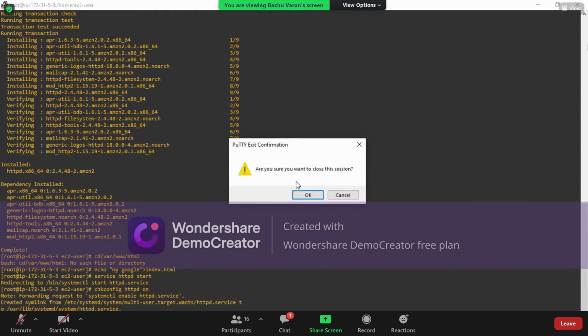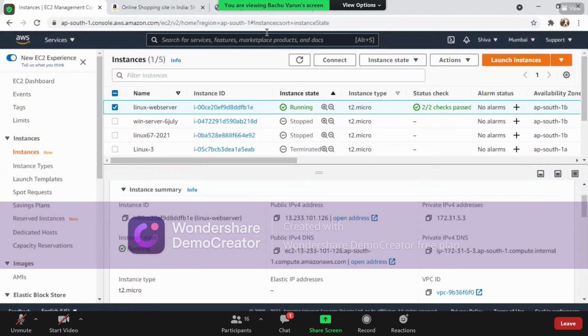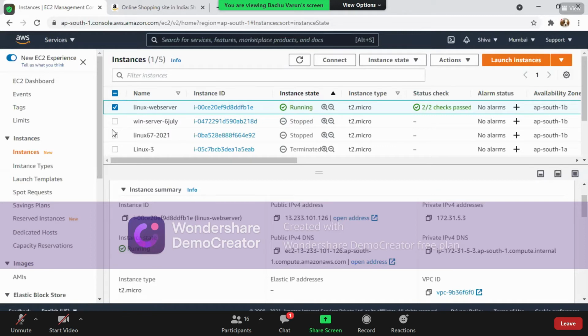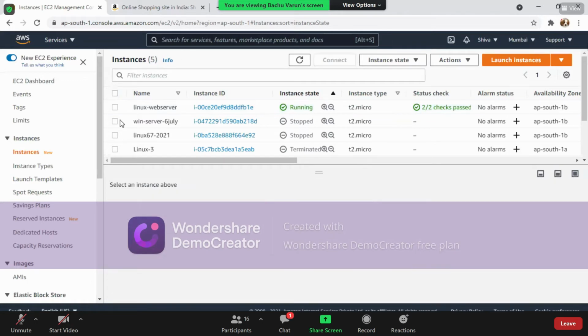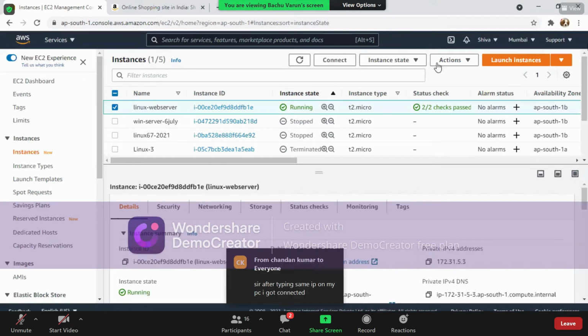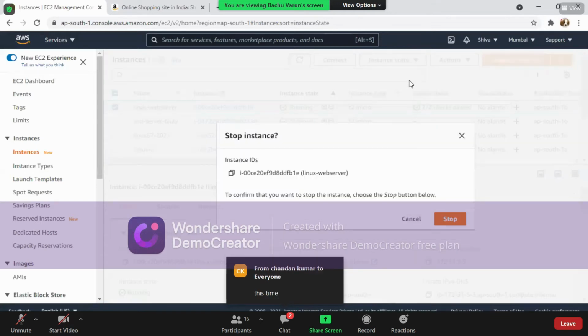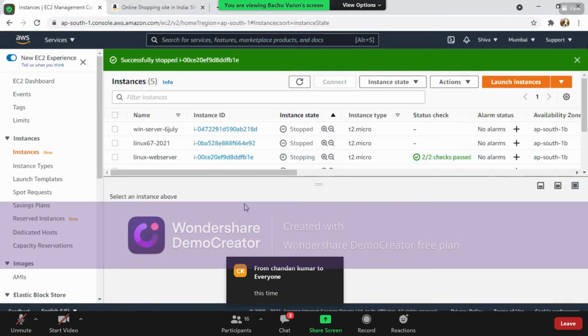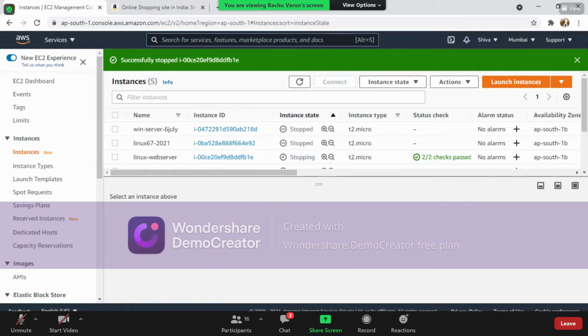So now I am closing this machine. I'm closing this particular page. Now I'll go to another machine, the Windows machine. So I guess everything is clear till here for everyone about creating an instance. Is everything clear for everyone? Yes, after typing the same IP on my PC, I got connected. Very good, you are connected because this web service has been started.